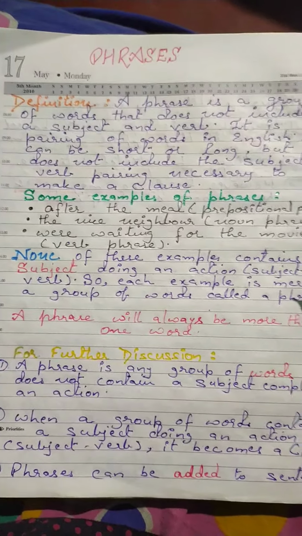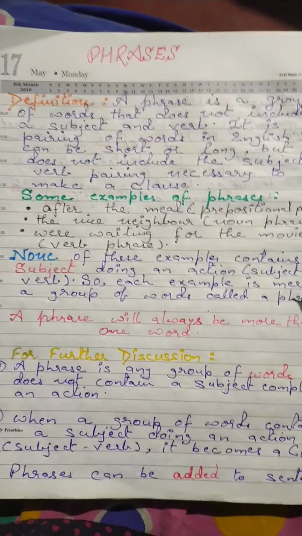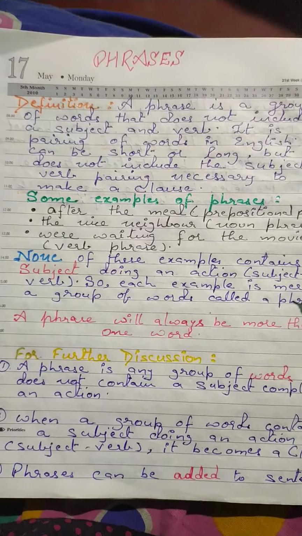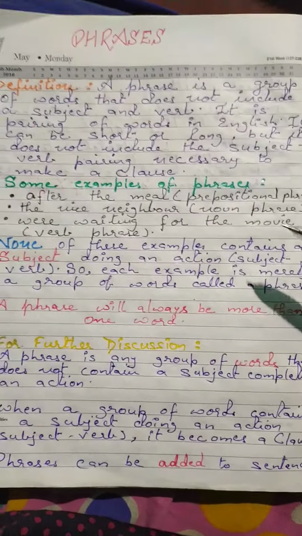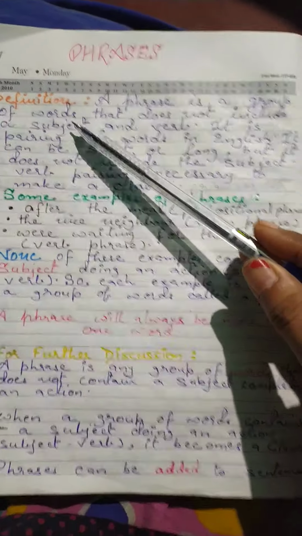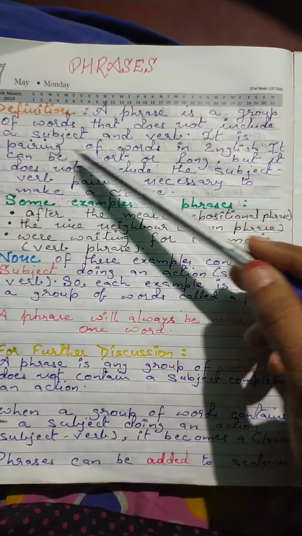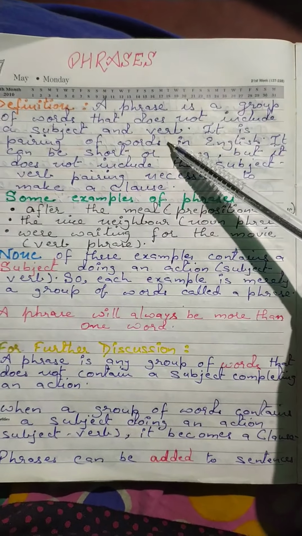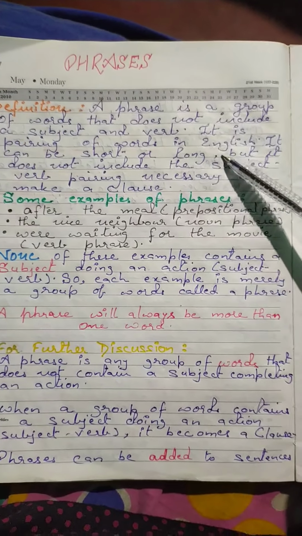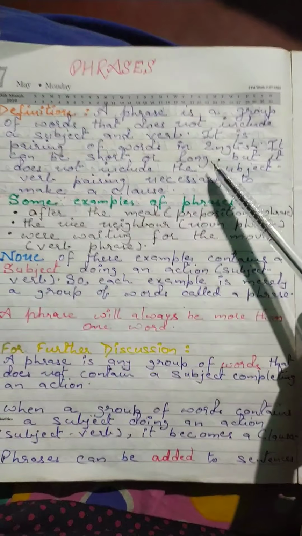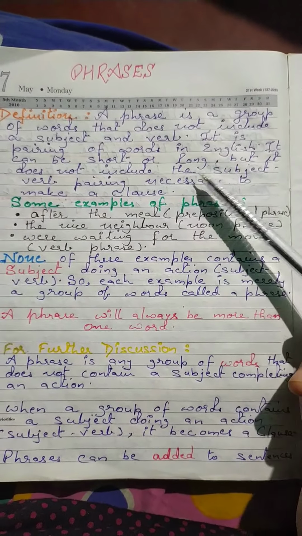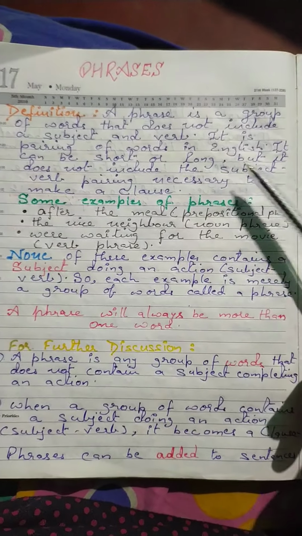For it has no subject and no predicate. No subject as well as no verb is found in it. Such a group of words is called a phrase. For the definition part, we can go along. A phrase is a group of words that does not include a subject and verb. It is a pairing of words in English, only a pairing of words in English. It can be short or long, but it does not include the subject verb pairing necessary to make a clause.